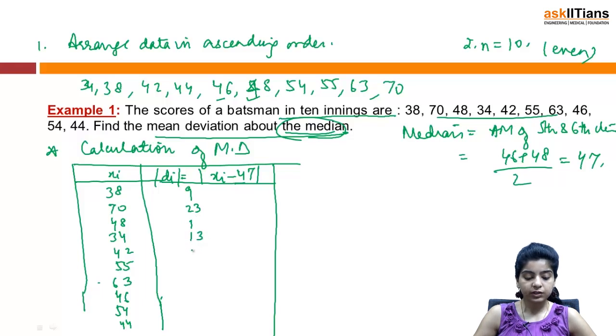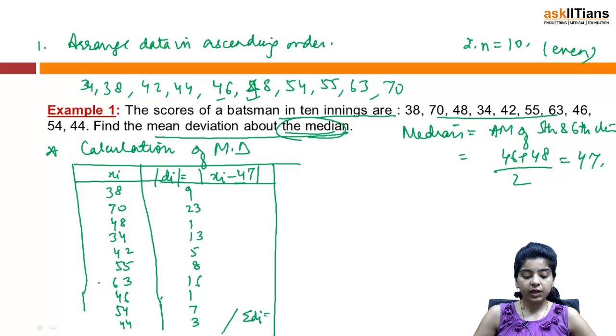42 minus 47, 5. Then I have 55 minus 47 becomes 8. Then we have 63, so 16. 46, 1. 54, 7, and then 3.